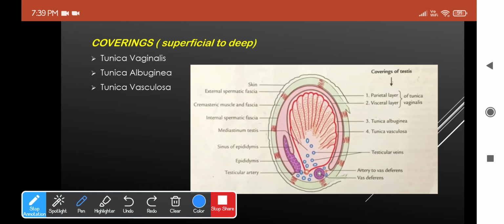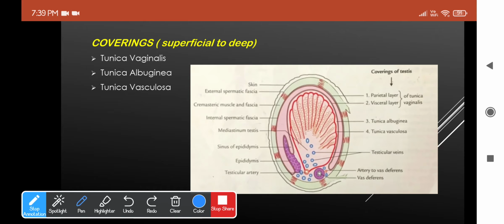So if you see, it will be covered by the visceral layer of tunica vaginalis, except where it is in direct contact with the epidermis. So this will be completely enclosing the testis, but this will in turn be covered by the vaginalis only in front and sides, because it will be in direct contact with the epidermis at the posterior border. So this is just a difference from the tunica vaginalis.